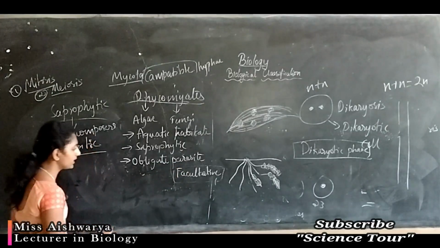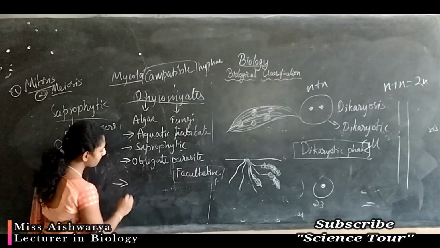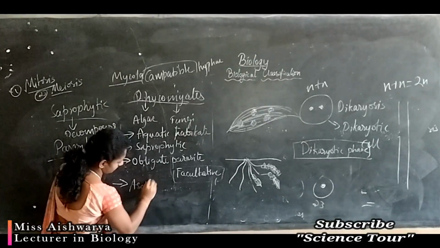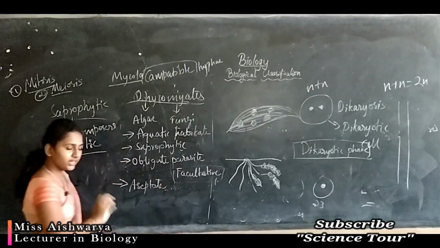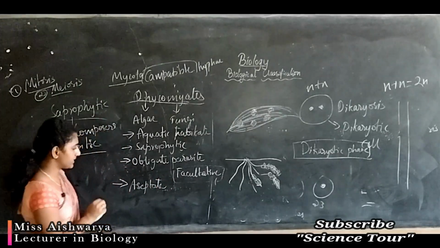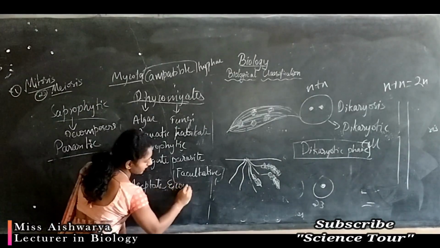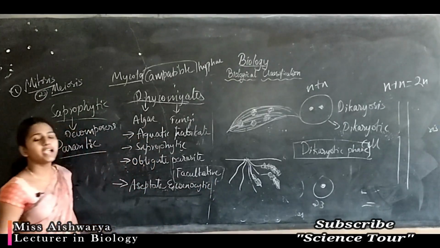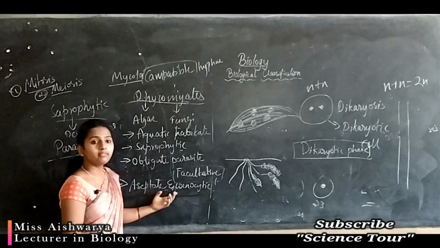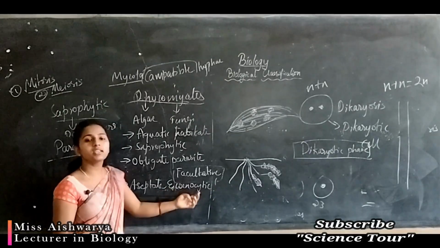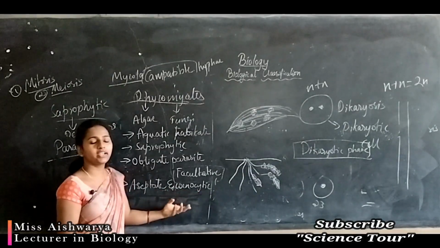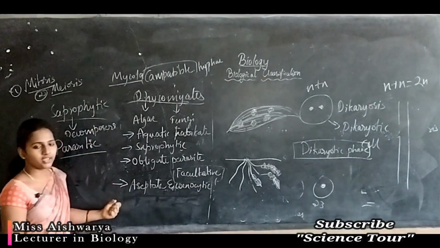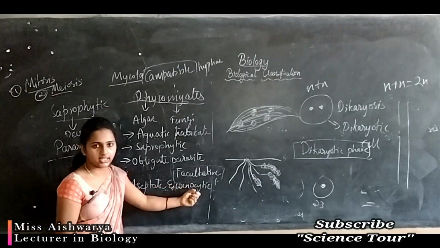This type of association, this feature of a fungus, is called an obligate parasite. Here they contain multinucleated, aseptate hyphae. Aseptate means without any septa. The hyphae are aseptate and cenocytic in nature. Aseptate means without any cross wall. Cenocytic means multinucleated condition. A multinucleated condition without any cross walls, we call that cenocytic.